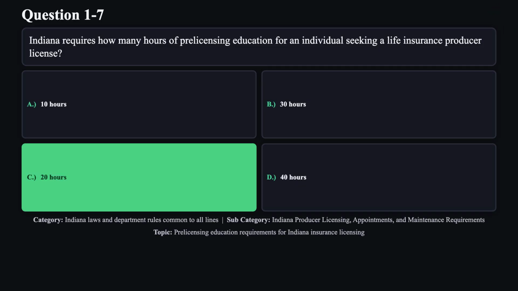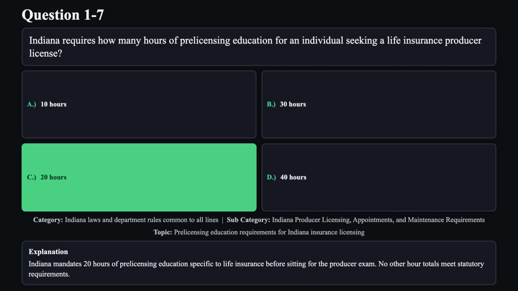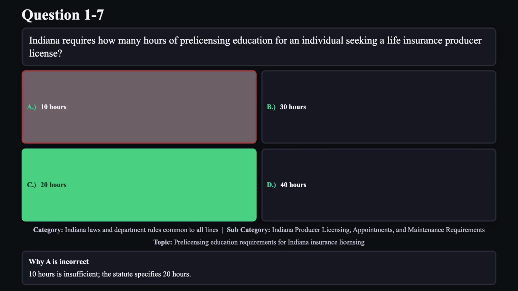The correct answer is C. Indiana mandates 20 hours of pre-licensing education specific to life insurance before sitting for the producer exam. No other hour totals meet statutory requirements. Reason A is not correct. 10 hours is insufficient. The statute specifies 20 hours.